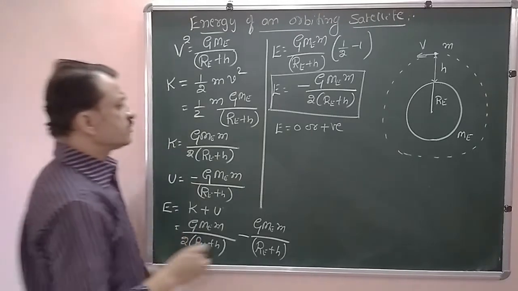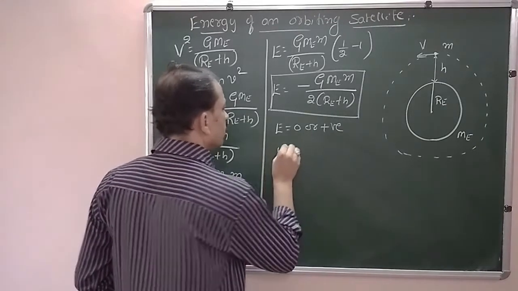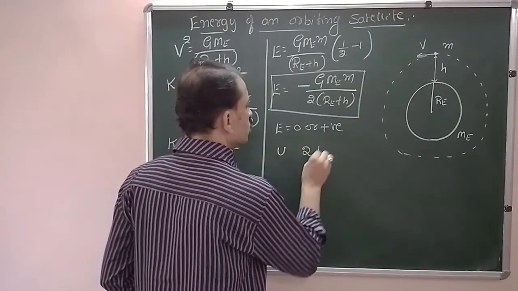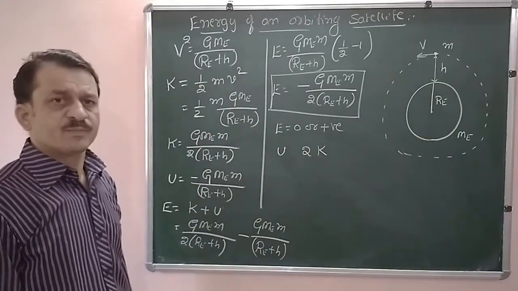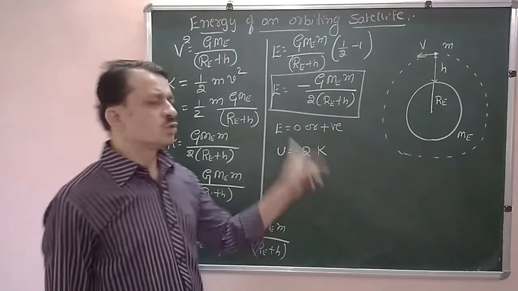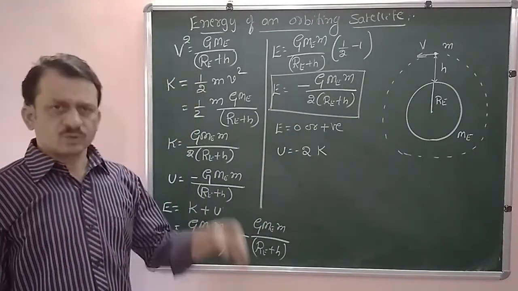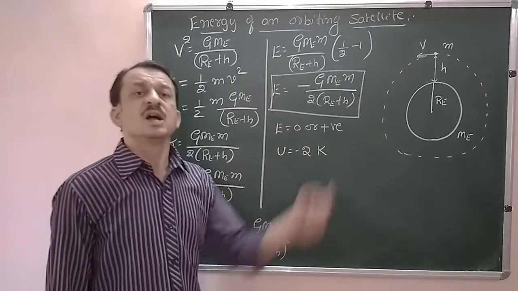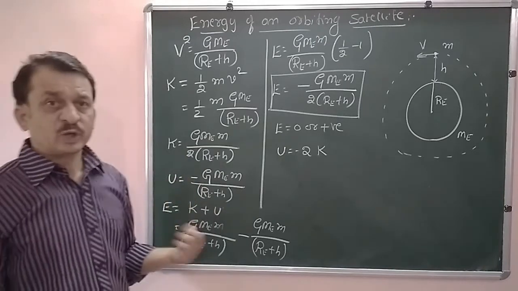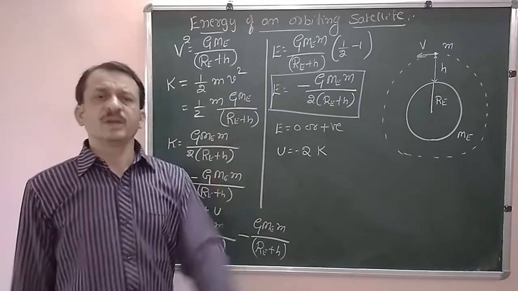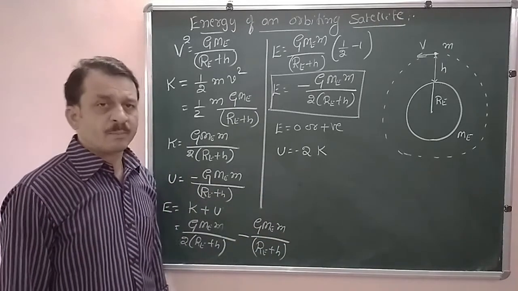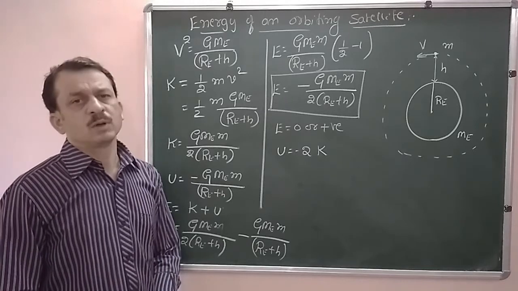So from these two relations we can understand that the potential energy is 2 times the kinetic energy with a negative sign. Or the kinetic energy is half of the potential energy with a minus sign, because kinetic energy can never be negative. It is always a positive quantity. You should remember this relation for solving problems.